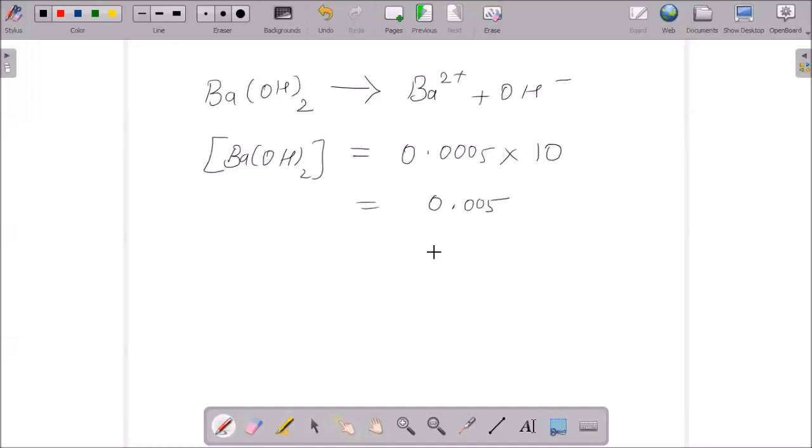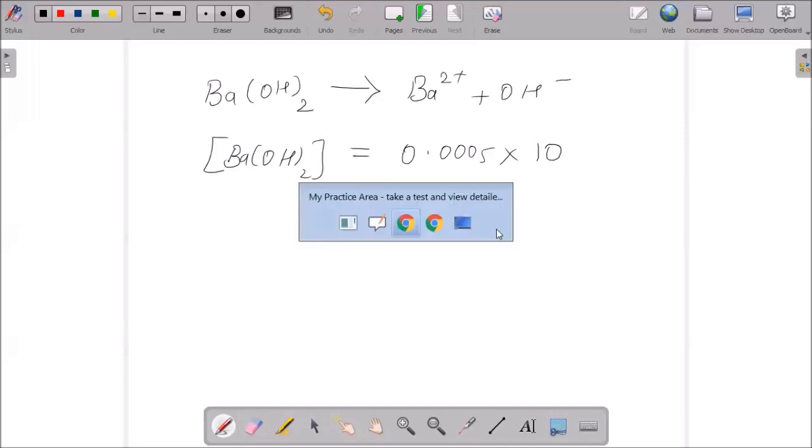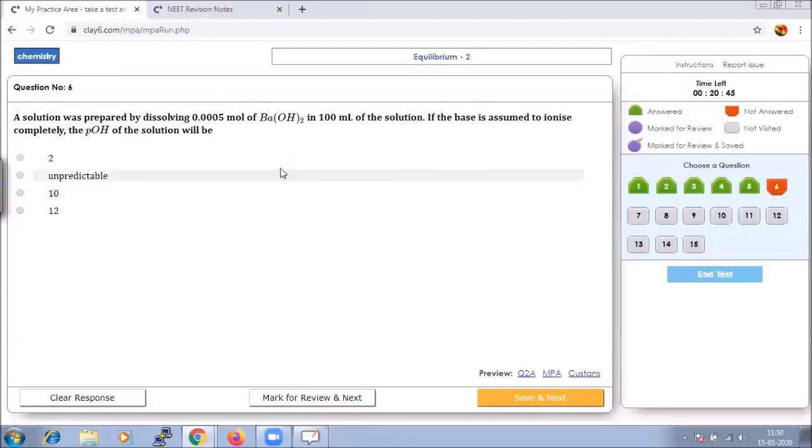And when I say OH minus concentration, in the same way you can calculate it. Once again it is 2 into 0.005 value.